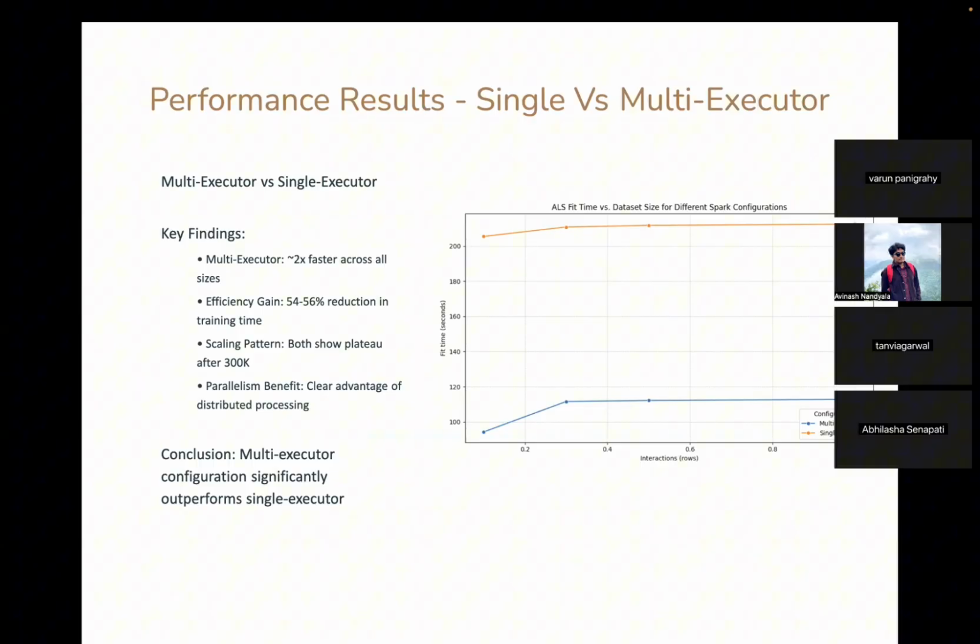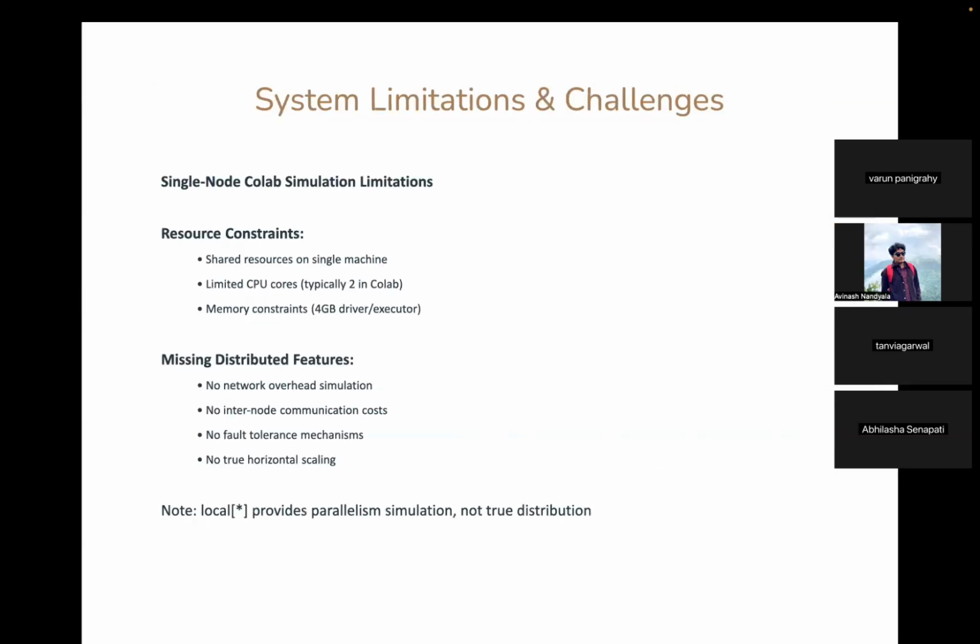We also identified limitations of our single node cluster simulation. While local[*] provides parallelism, it doesn't capture the network overhead, internode communication costs, or fault tolerance mechanisms of a true distributed cluster. However, it effectively demonstrates the benefits of parallel processing on a single machine.